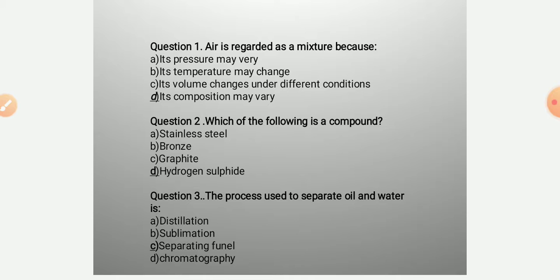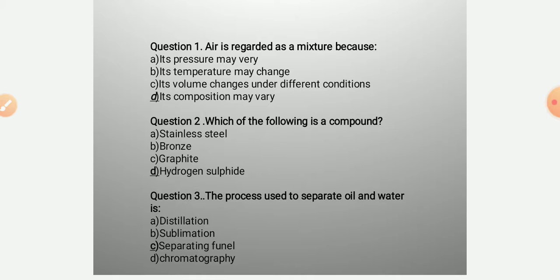We have seen different techniques for purification of matter. These are evaporation, crystallization, centrifugation, distillation, simple distillation, fractional distillation, etc. In this whole lesson, we are going to discuss multiple choice questions.